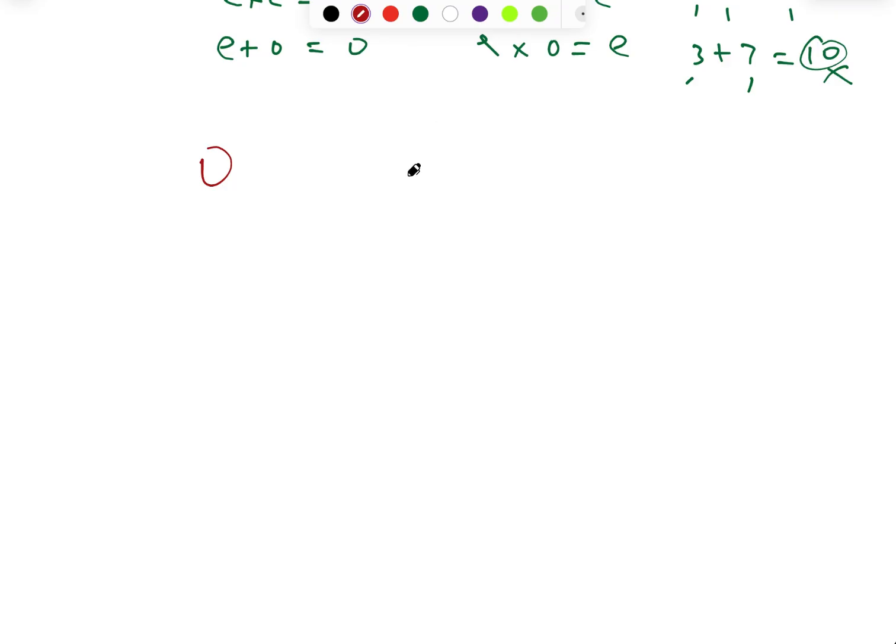Take note that any number that is not 0, we call them non-zero numbers. Any number that is not 0 will always be significant. So think of any number, as long as it is not equal to 0, then the number will be significant. So that's rule number 1 to follow. Any number that is non-zero is going to be significant.